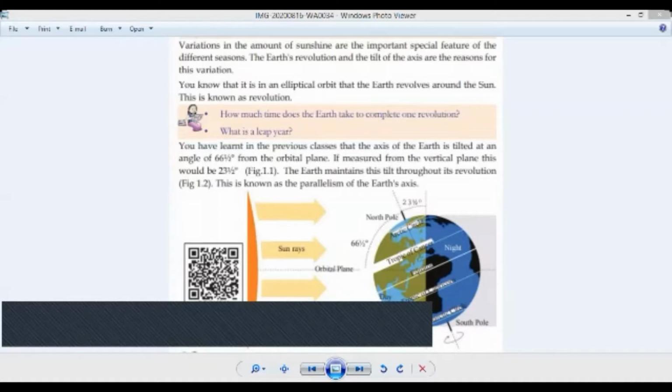23 and a half degree. Then the inclination of the earth from the orbital plane, there is a 66 and a half degree. Understand? The axis of the earth is tilted at an angle of 66 and a half degrees from the orbital plane. And don't you see 66 and a half degree?